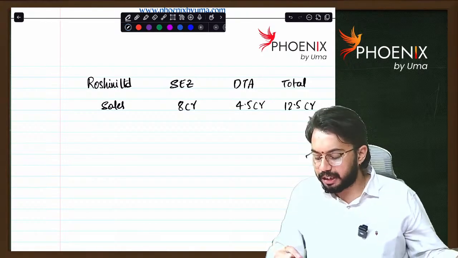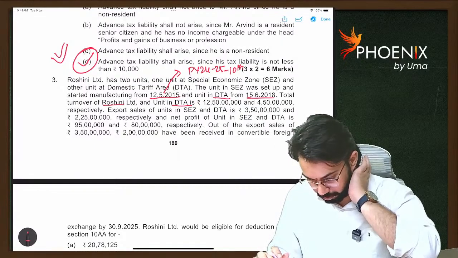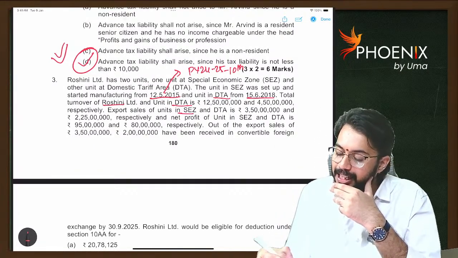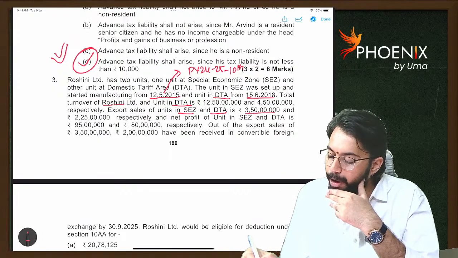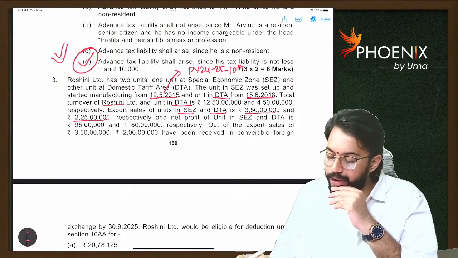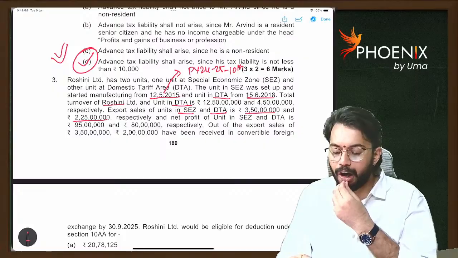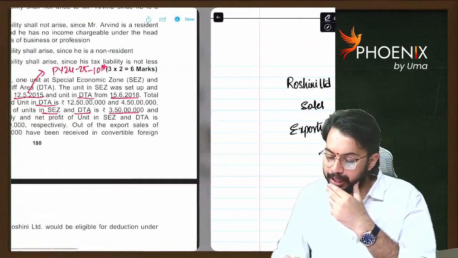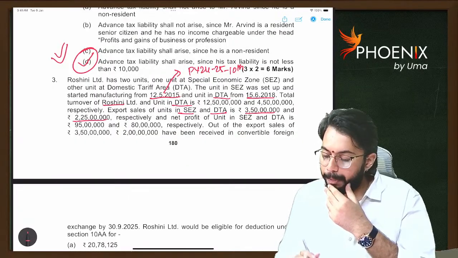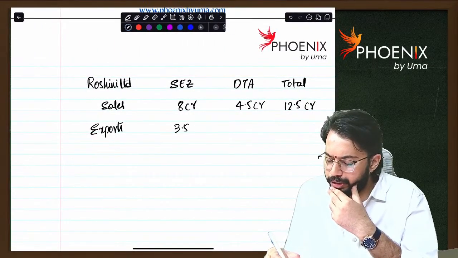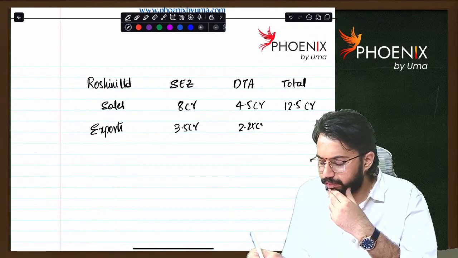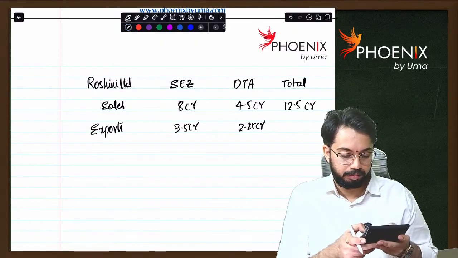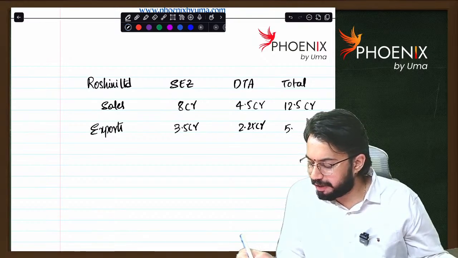Turnover of SEZ is 8 crores. Export sales of unit in SEZ and DTA is 3.5 crores and 2.25 crores respectively. So how much are export sales? Out of sales, exports are 3.5 and 2.25 crores. So total it will be 5.75 crores.